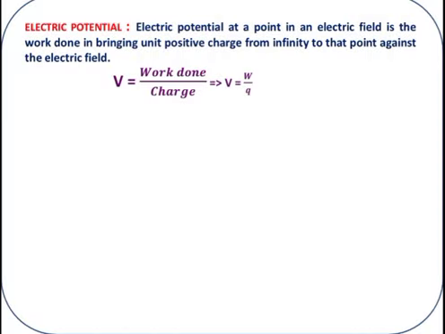This is the meaning of electric potential. So we are bringing the charge from infinity and fixing it in the presence of the electric field, and there is work done, and the work done and the electric field are opposite in direction. This is a brief idea about electric potential.